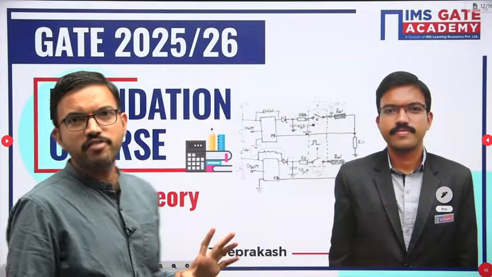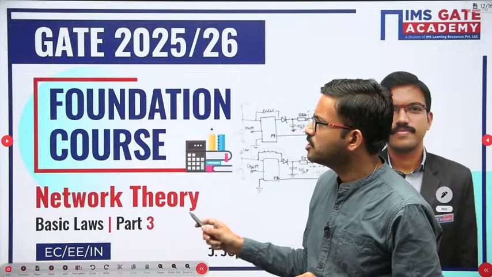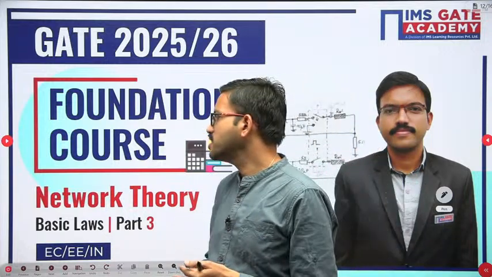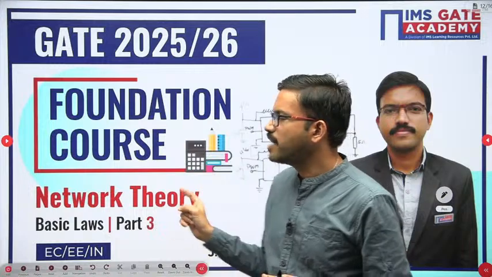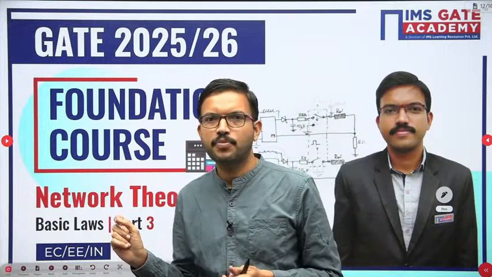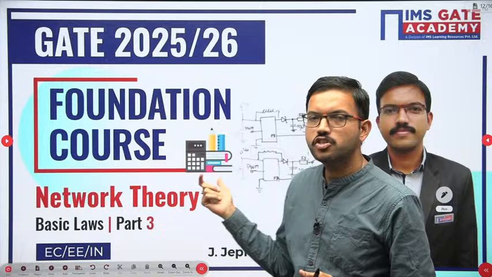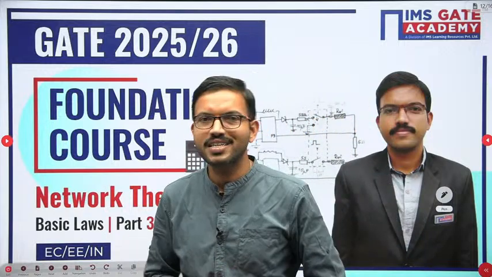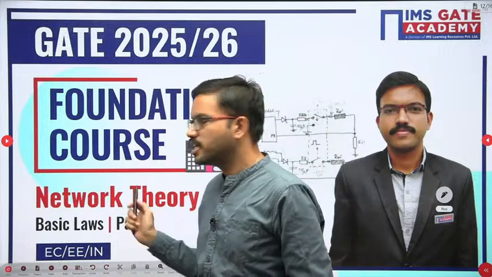So today we are having one more session at 4:30 p.m. Okay, 4:30 to 5:30 we are having a 1 hour session. In that session, I will be discussing KVL. Regarding KVL, I will be introducing it, and then we will be discussing some interesting gate questions as well in that session. Okay, so we'll meet you all in that particular session.